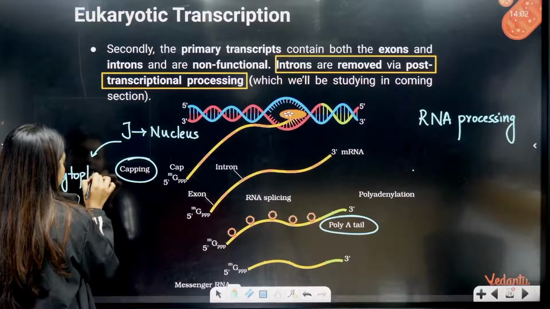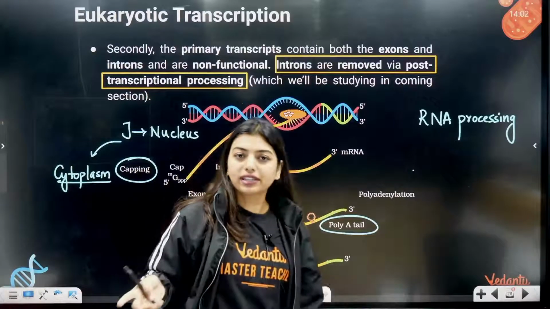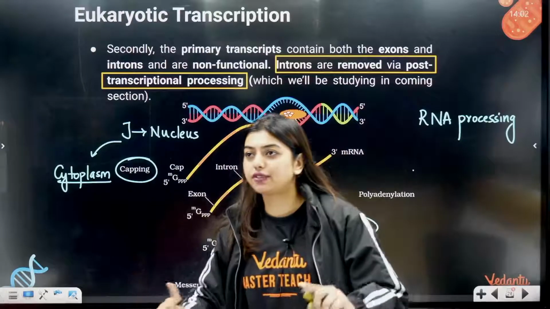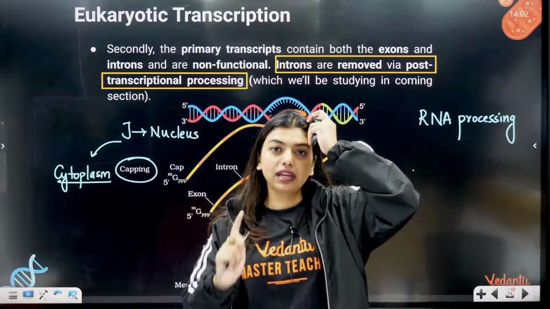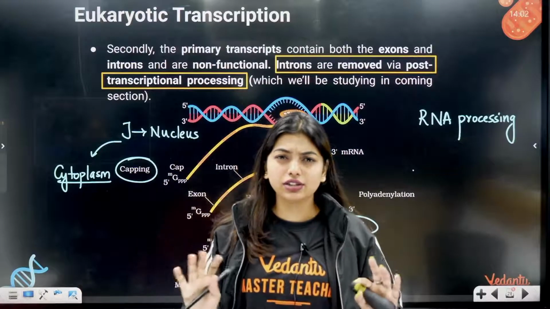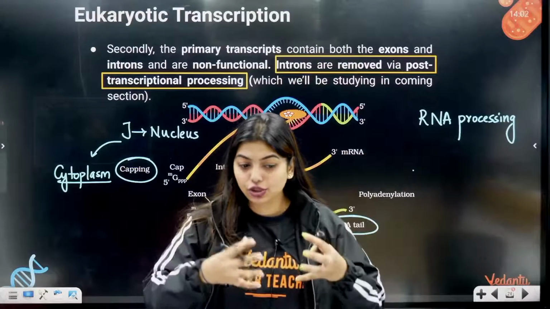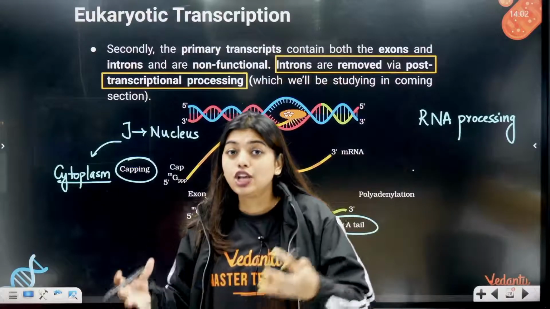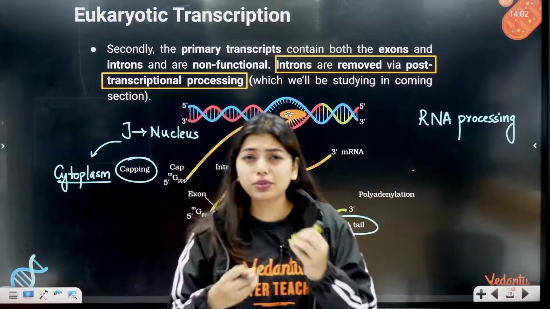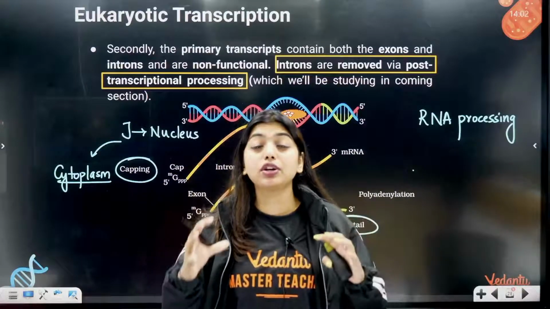When we are sending our kids, now you people don't have kids, you are kids. When you were small and going somewhere, what did your mother tell you? Get ready neatly and go. Don't eat anything from there, don't touch anything from there, make sure that you behave your best. Don't make sound, don't make trouble. That is because she's sending you from home to some other place. So when the mRNA is going from the nucleus to the cytoplasm, aren't we supposed to make sure that the mRNA is protected from both ends? Like that, we do capping and tailing.